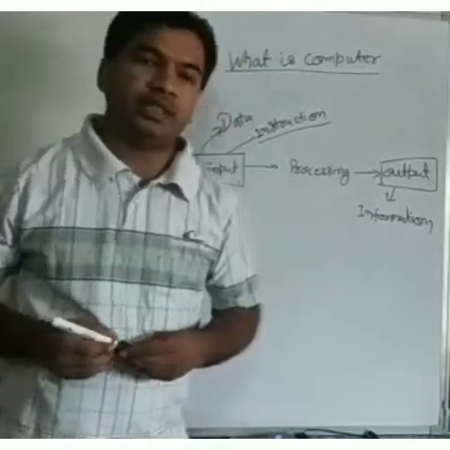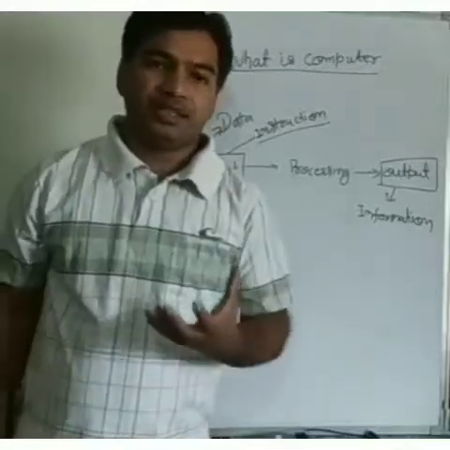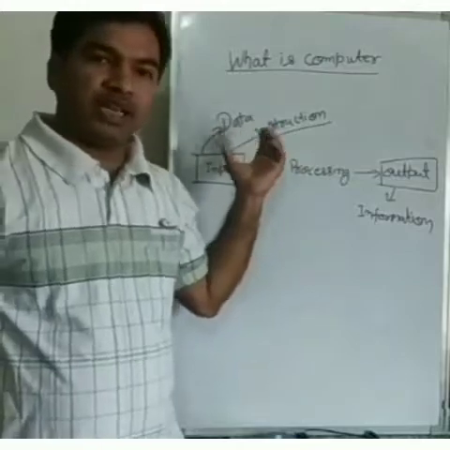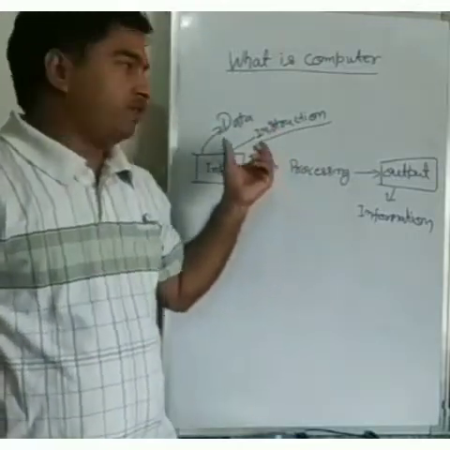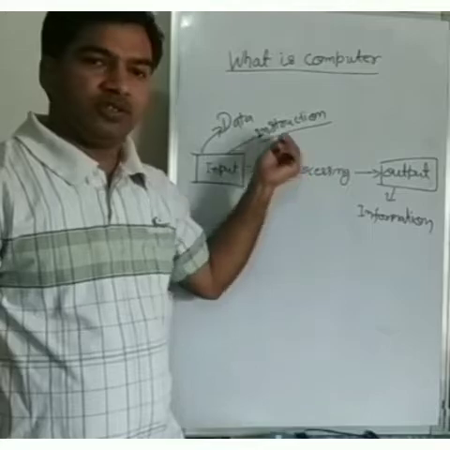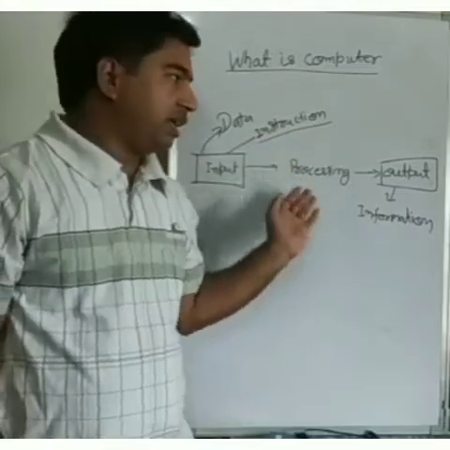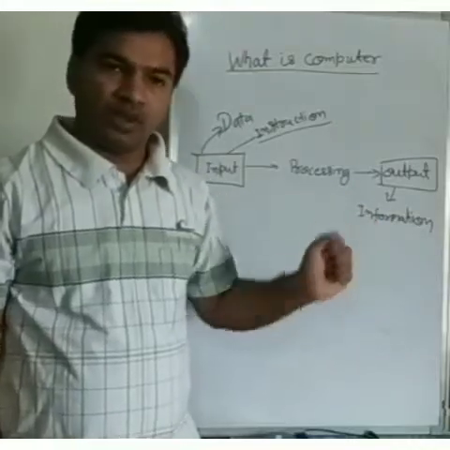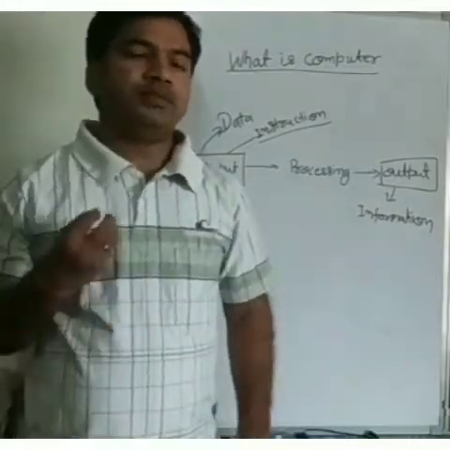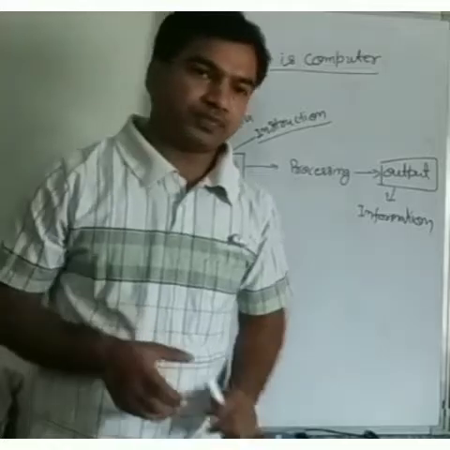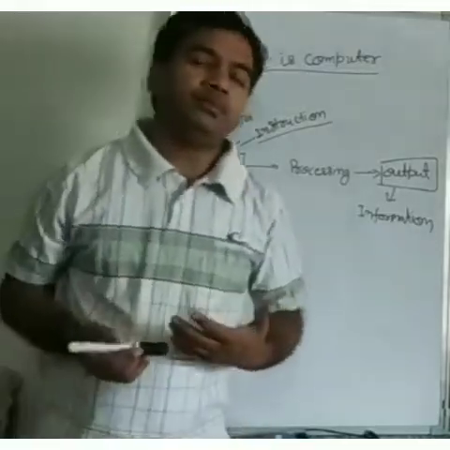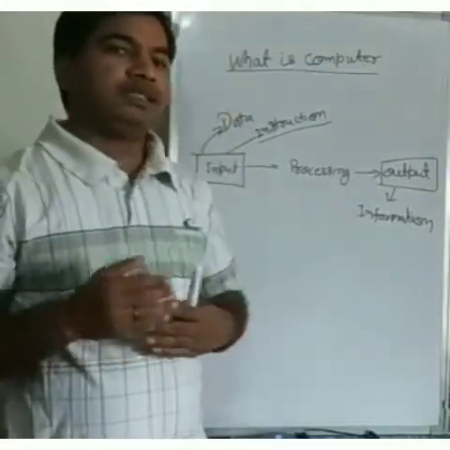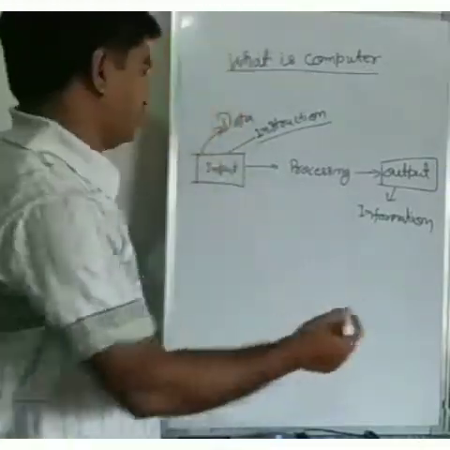Okay, so you can say that a computer is an electronic device which takes data and instruction as an input, processes them on the basis of the given data and instruction, and after that it produces the result in the form of information. I hope you understand what a computer is. Now we will understand some features of the computer, for example, the characteristics of the computer.